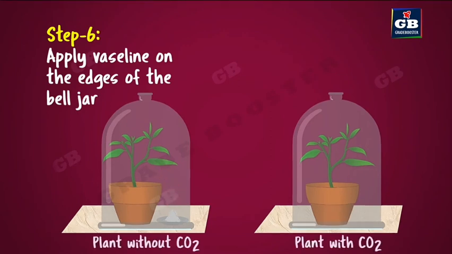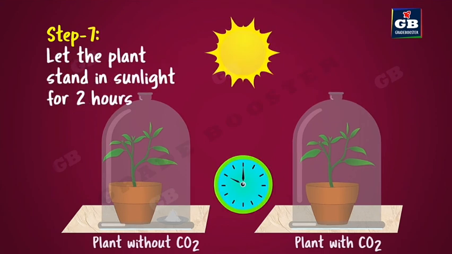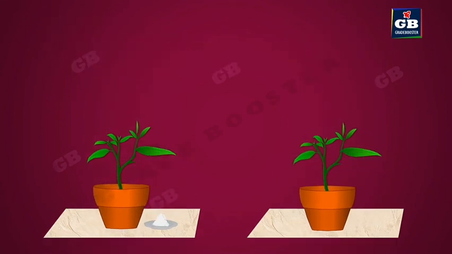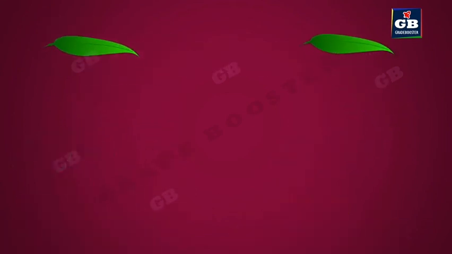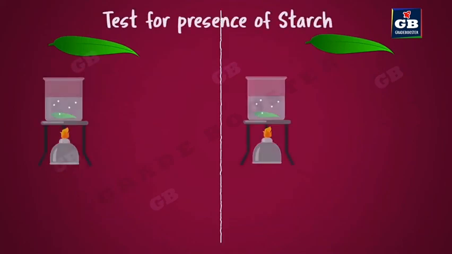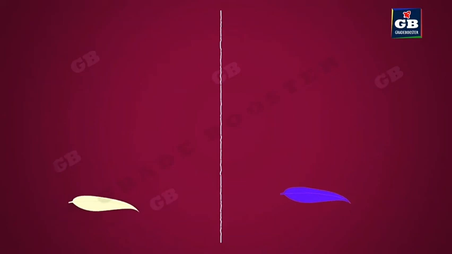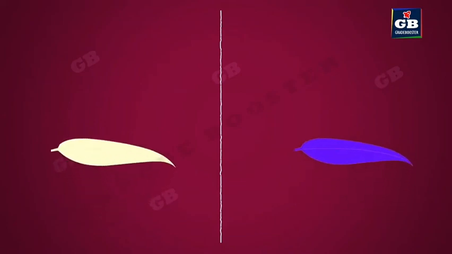One plant is without carbon dioxide gas and one plant is with carbon dioxide gas. Now keep these plants standing in sunlight for 2 hours. Now pluck the leaves of the 2 plants and test them for the presence of starch. Do the leaves have the same amount of starch?